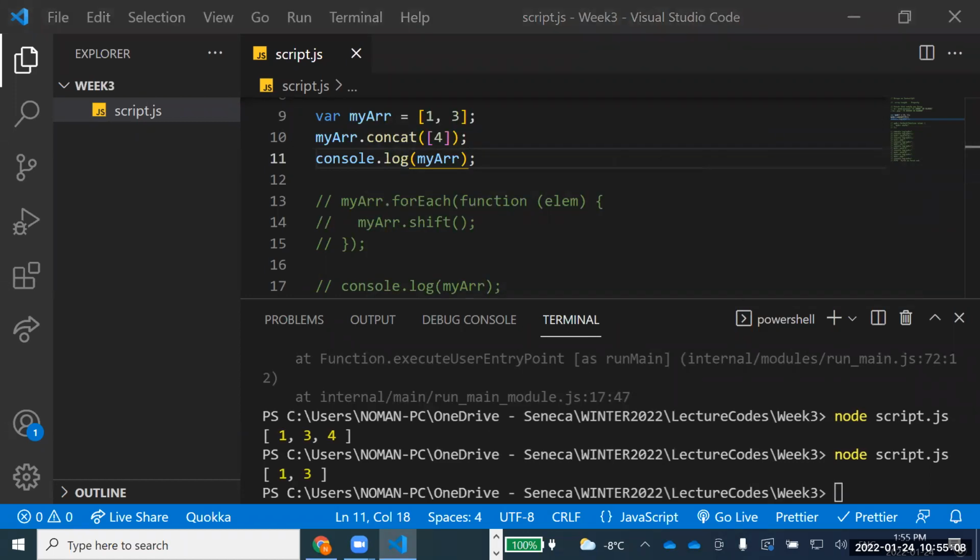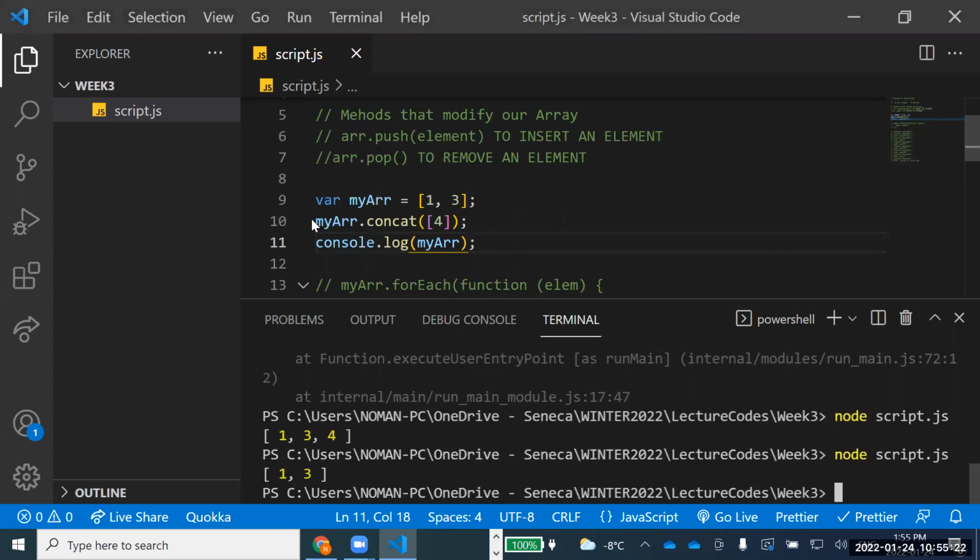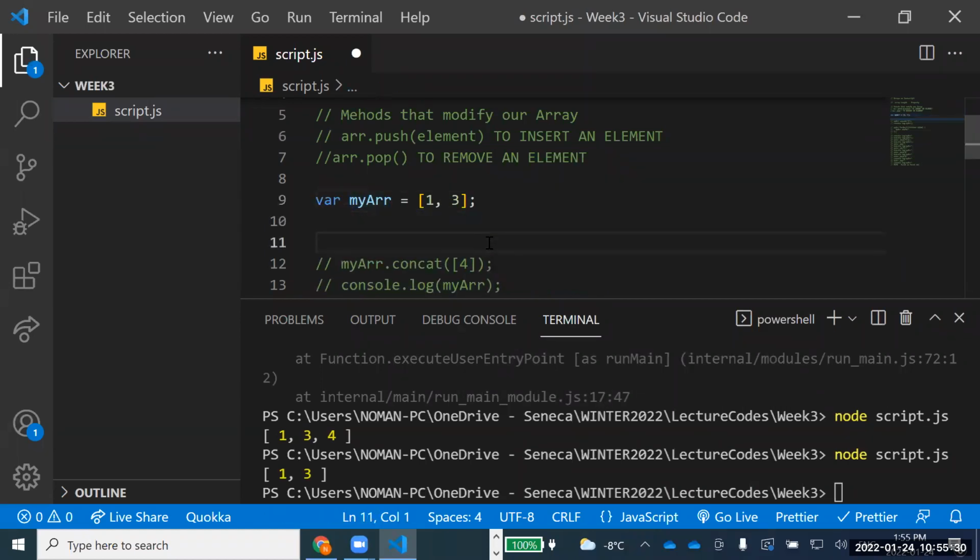Because this will be concatenating and returning a new array. So if you want to print the returned new array, you need to have that concatenation over here. So this is one of the methods of concatenation. You can use concatenation in arrays, and that will definitely help you out in a lot of situations.